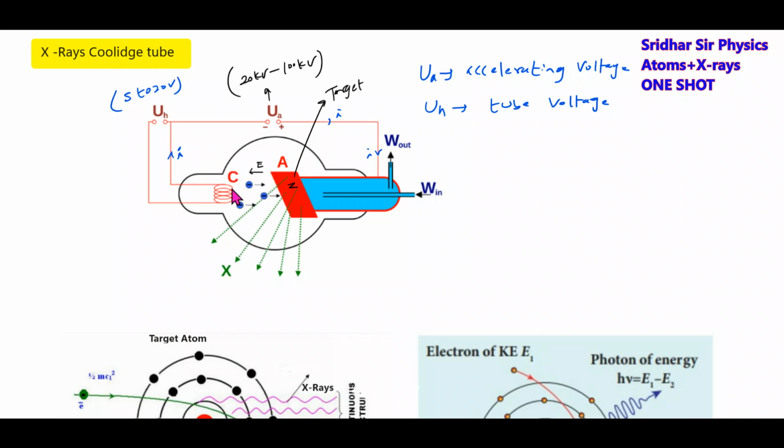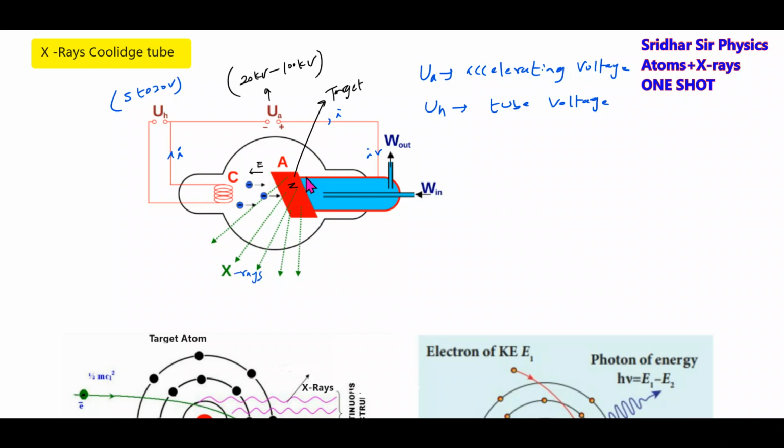Okay, this will be the flow of current. First, the electrons, the current I, will be generated by thermionic emission, and the electrons will be ejected. These electrons will be accelerated by the high voltage connected here. The fast moving electrons, when they strike the metal, lose their kinetic energy in the form of EM waves. That particular EM wave that is generated is called X-rays.